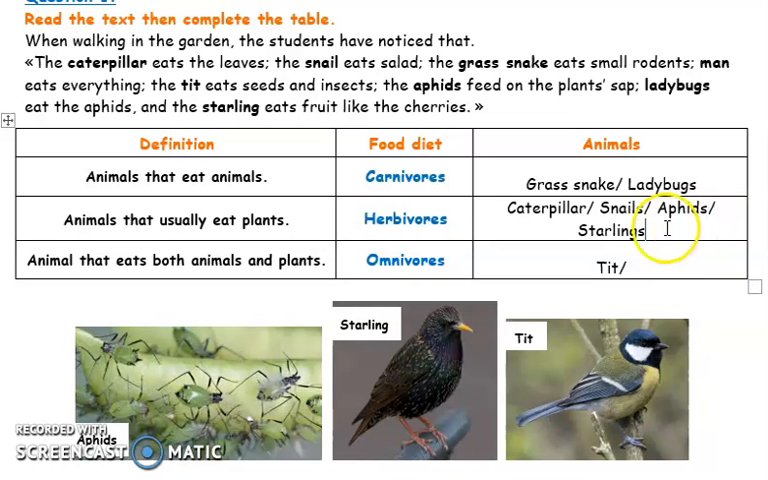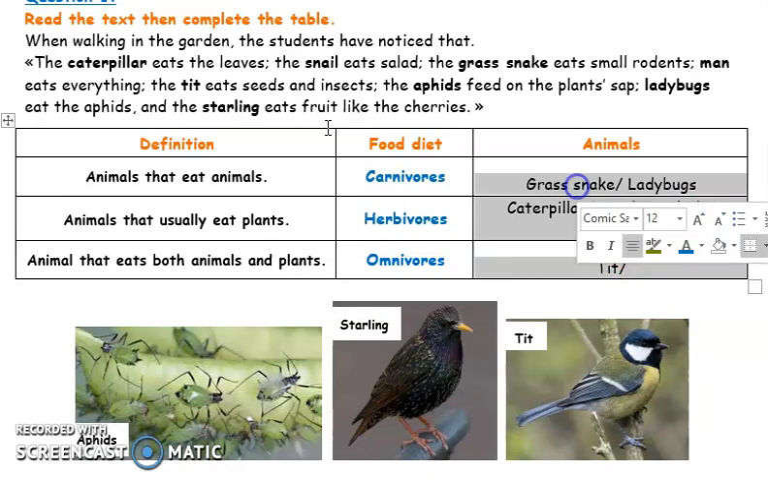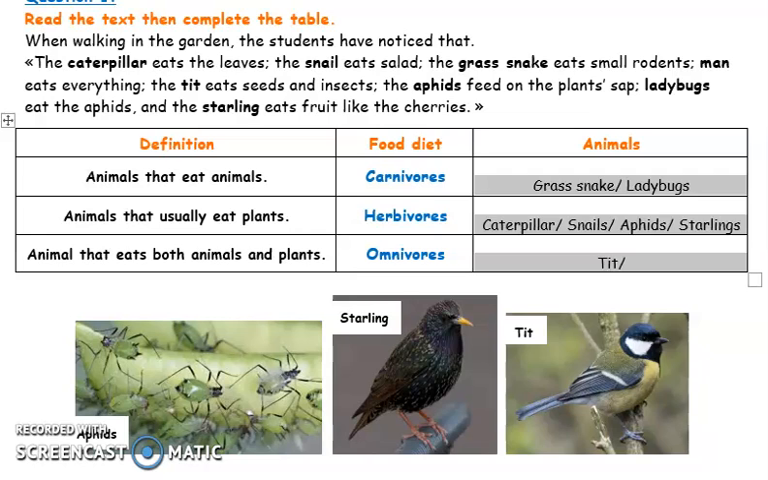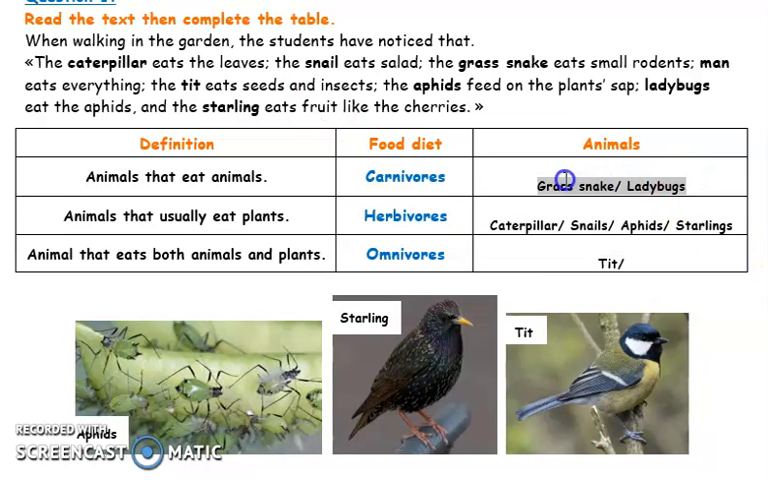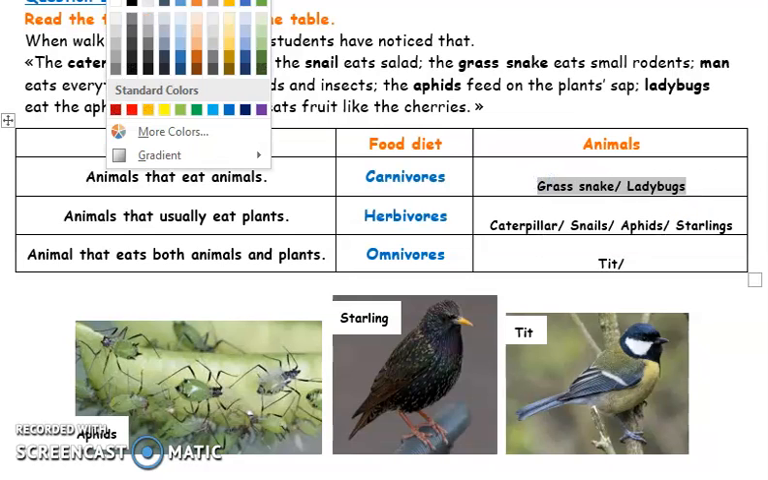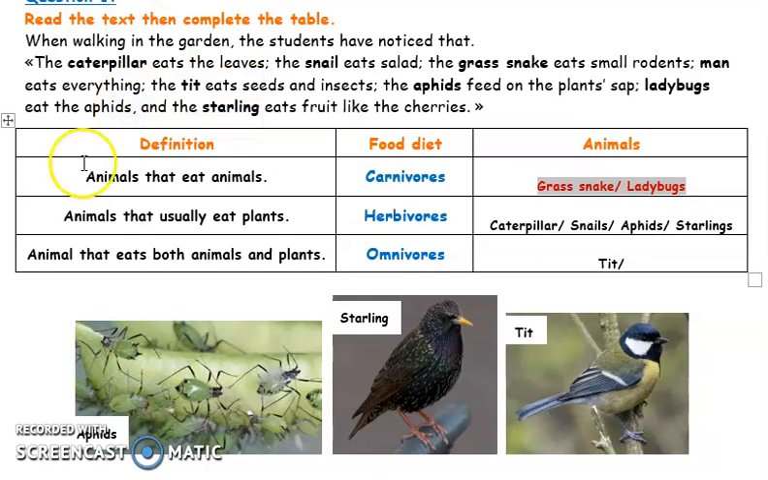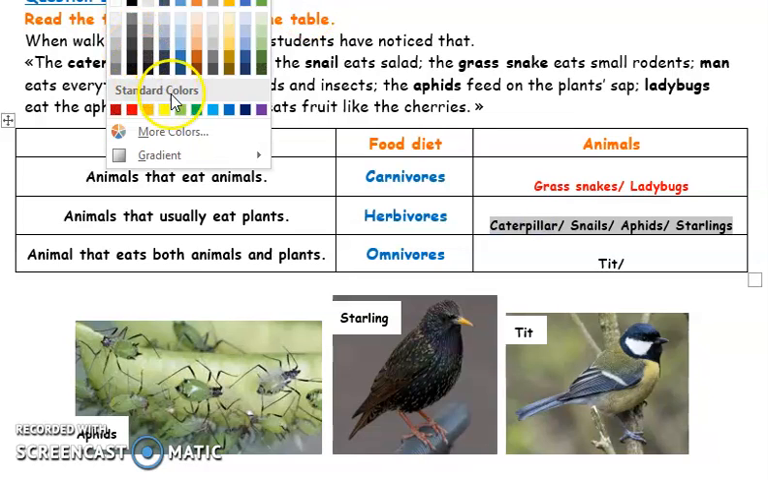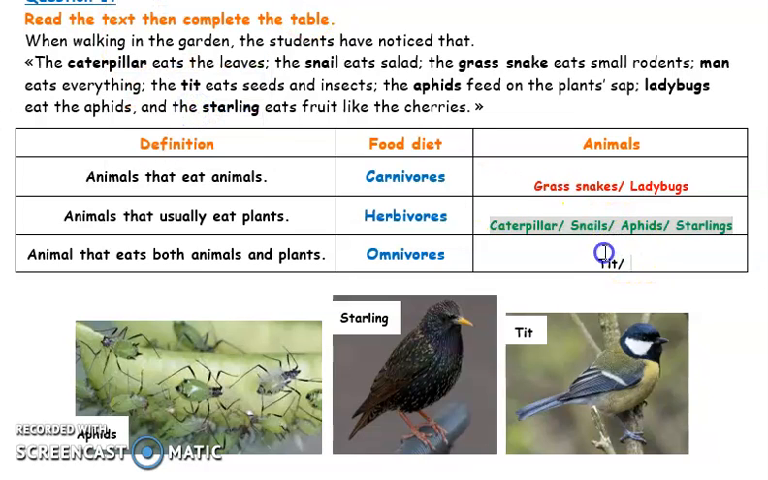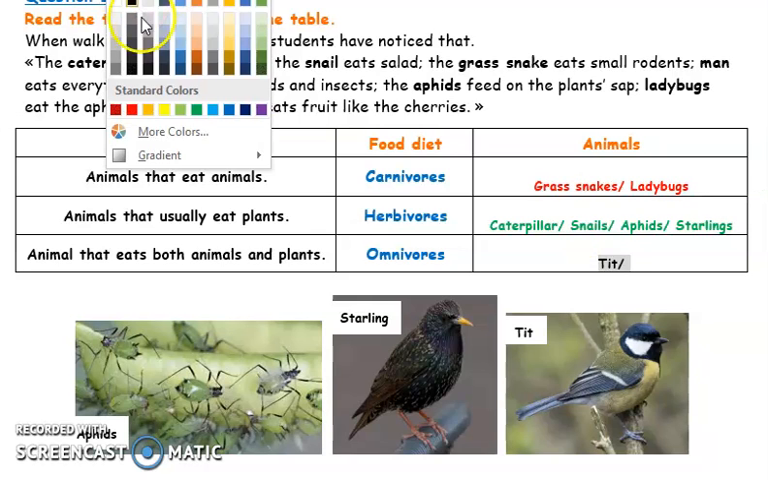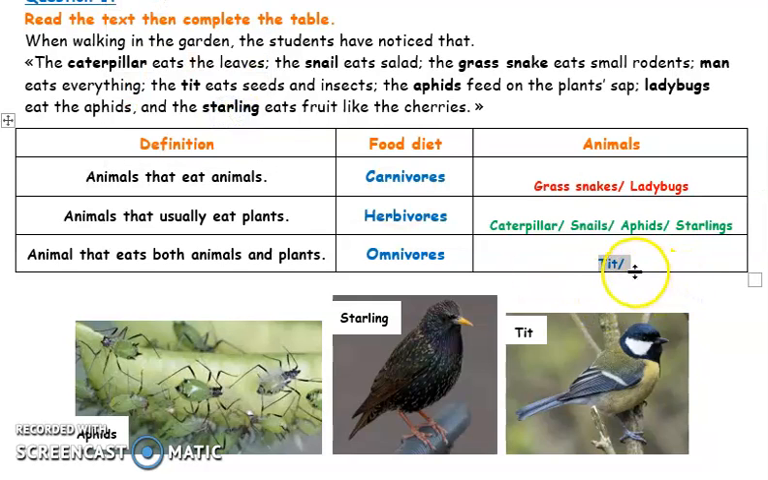Okay? The grass snake and ladybugs are carnivores. Caterpillar, snails, aphids, starlings are herbivores. Tits are omnivorous animals.